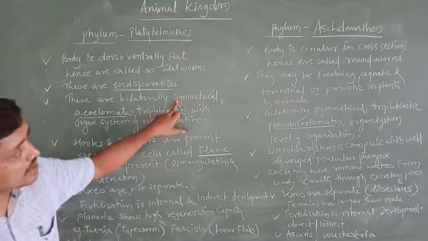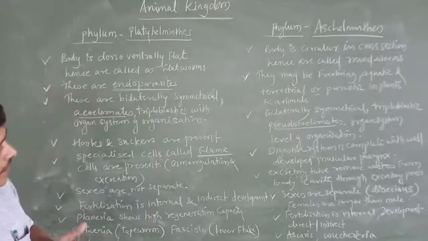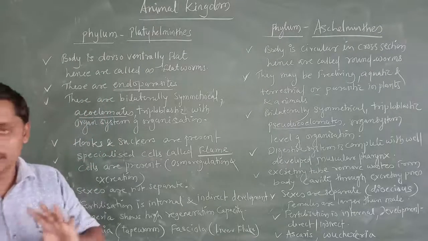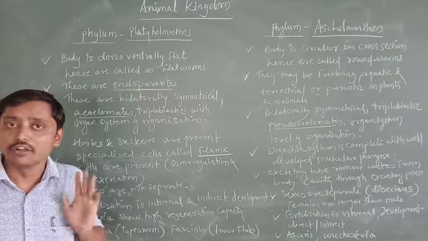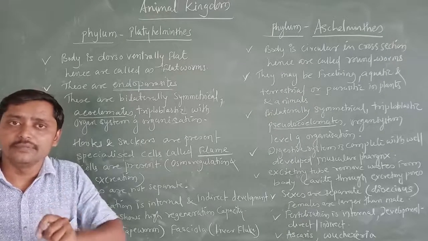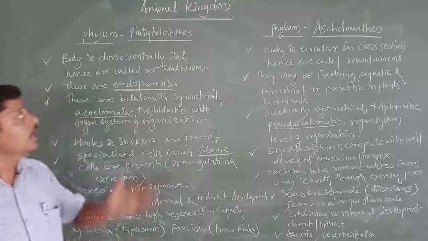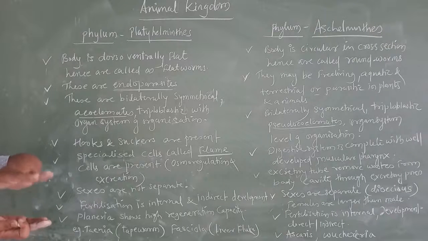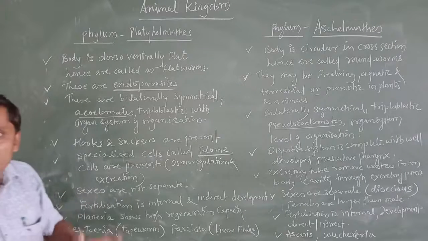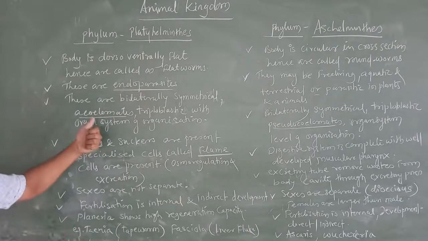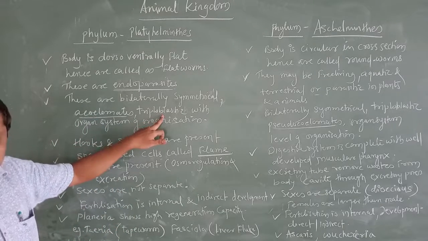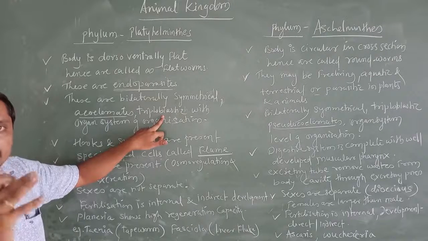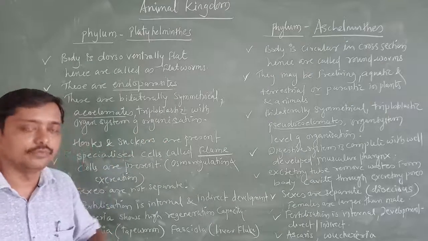From Platyhelminthes, all are bilaterally symmetrical. Here also I have written bilaterally symmetrical. They are acoelomates; here we are not going to find any coelom. Coelom is the body cavity present between the body wall and the gut wall. Since Platyhelminthes are flattened, there is no coelom. Coelom is absent. That's why these are acoelomates. Then triploblastic, three layers: ectoderm, endoderm, and between them the mesoderm. So there are three germ layers.